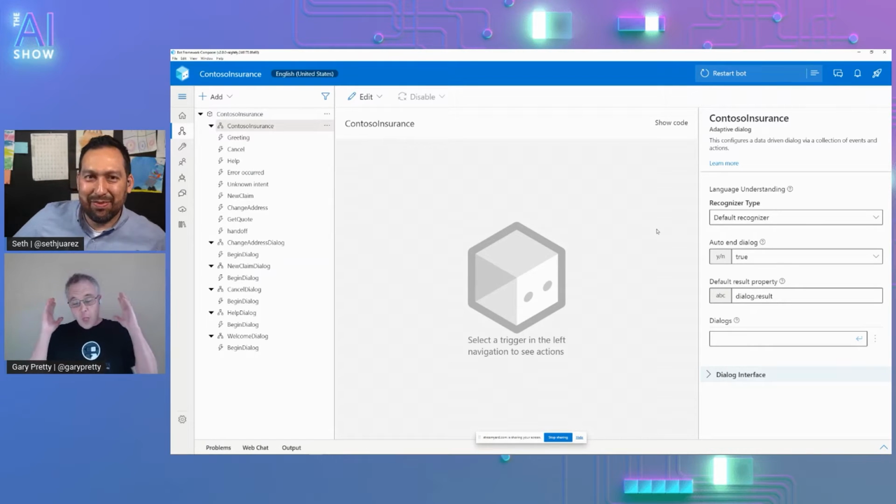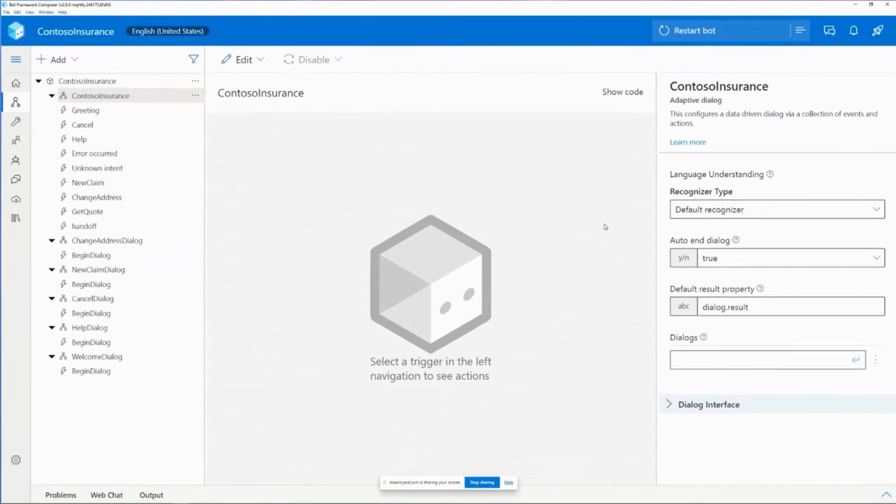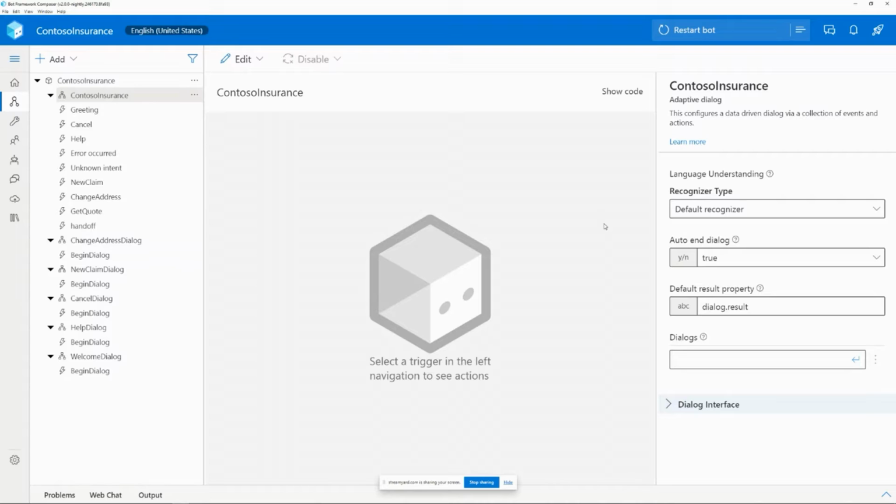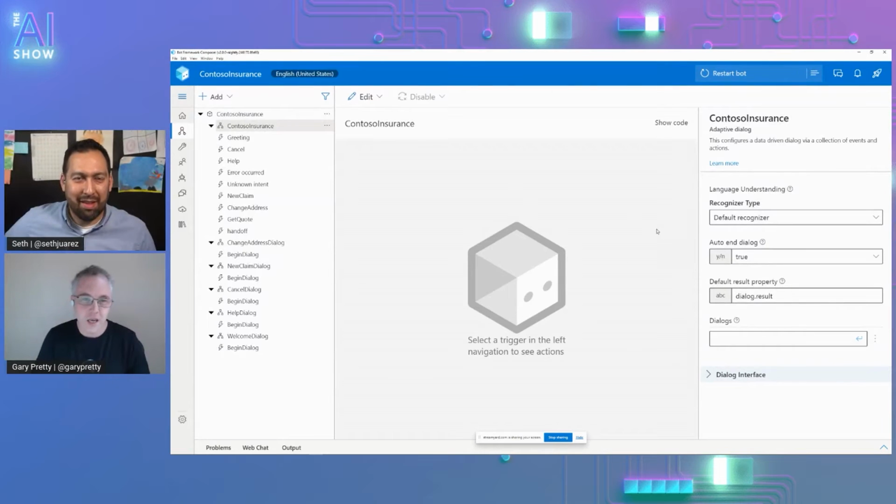Let's do it. Right now, I'm in Bot Framework Composer. This is our visual IDE for building conversational experiences, and it sits on top of the Bot Framework SDK. Everything that you're creating here, you're not making a decision between Visual Designer or code. This is an SDK project under the hood, but you get productivity enhancements because you are able to design your conversation visually.